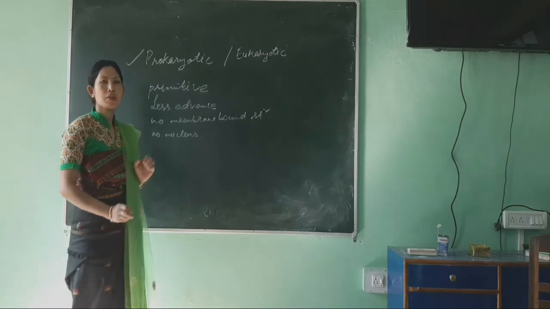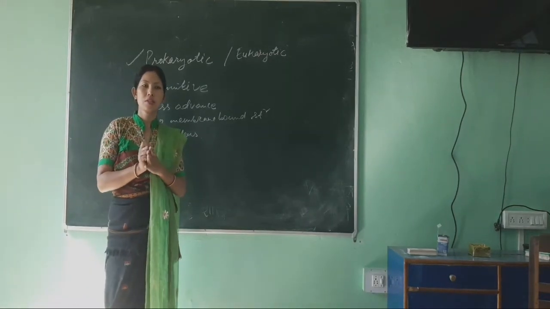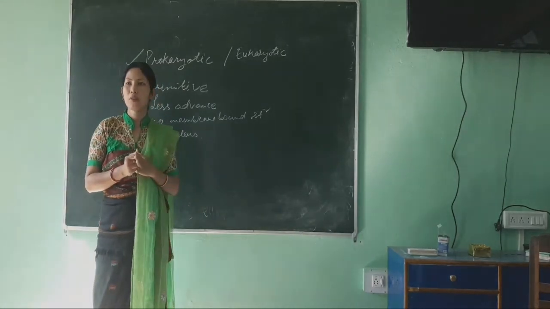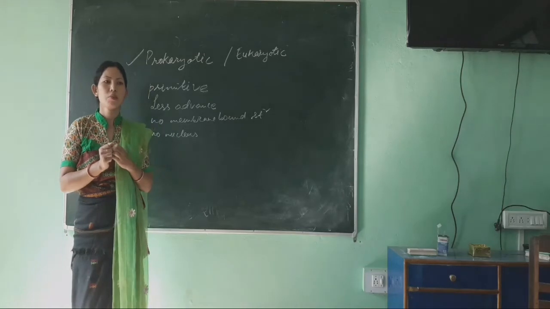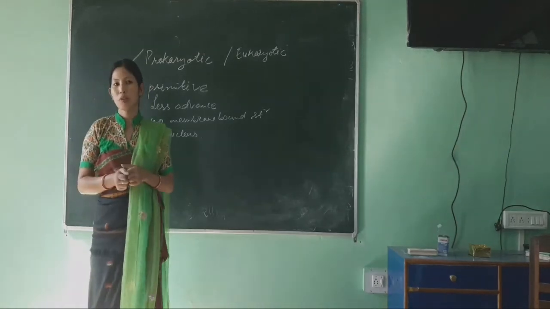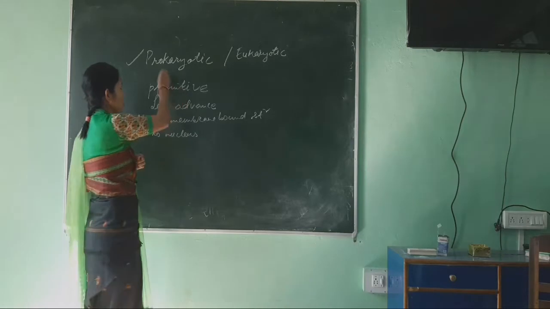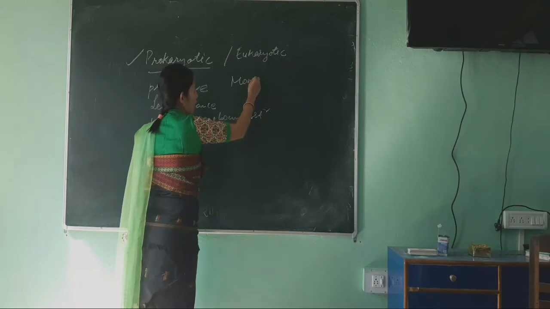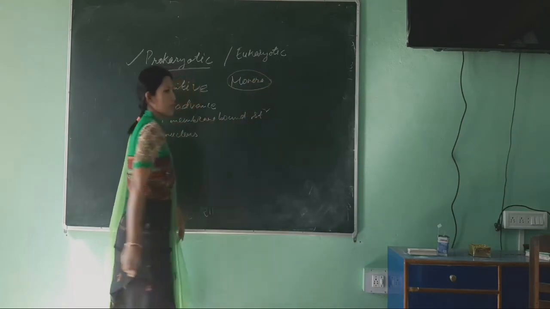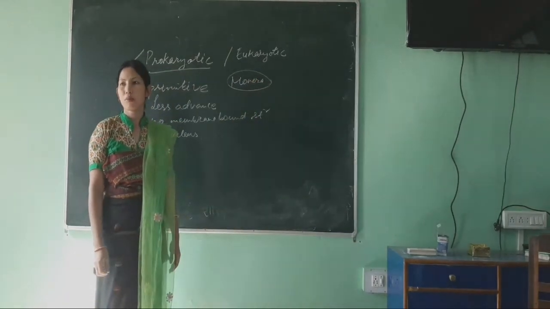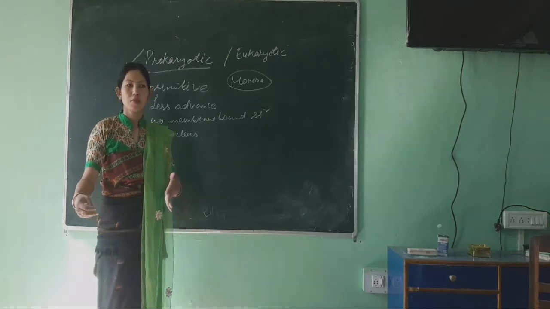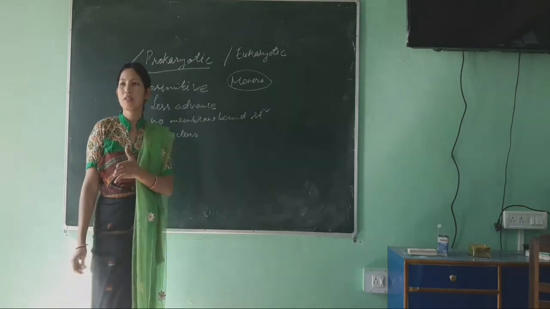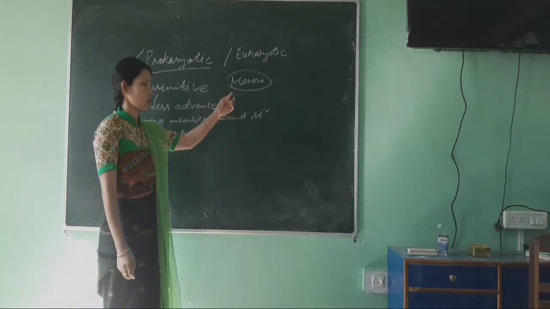Out of the various kingdoms of organisms, the group of organisms from the kingdom Monera has a prokaryotic type of cell. So which kingdom has a prokaryotic type of cell? That is Monera. You may be asked a 1 mark question: name the kingdom which has a prokaryotic type of cell, or name the organism which belongs to the kingdom dash and has a prokaryotic cell. Then what will be the answer? It is the Monerans or the Monera.